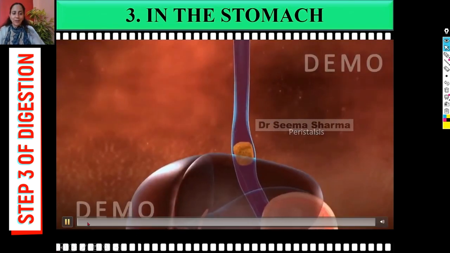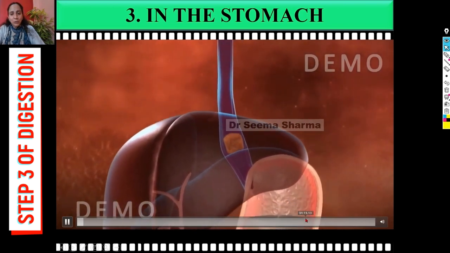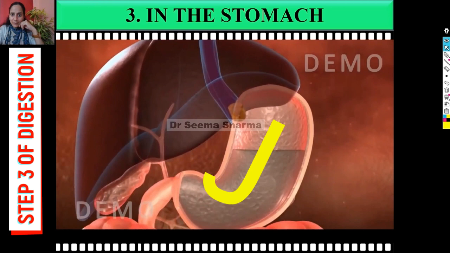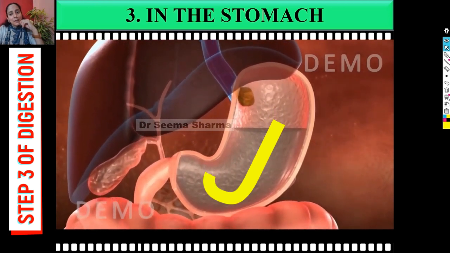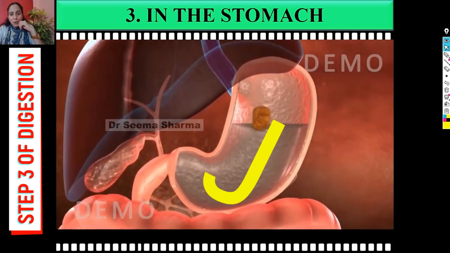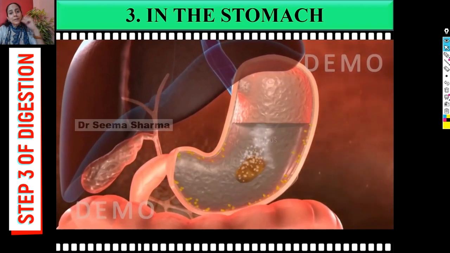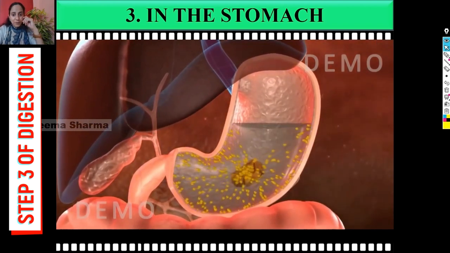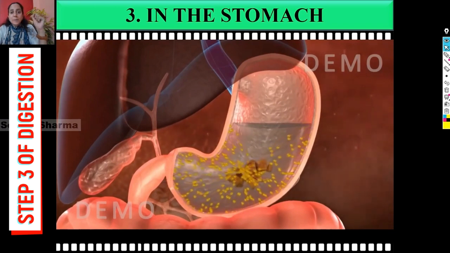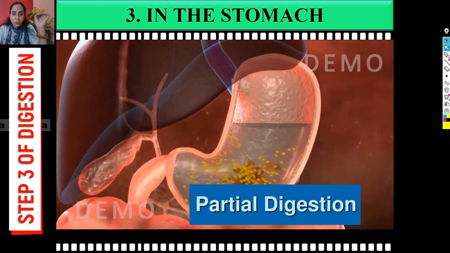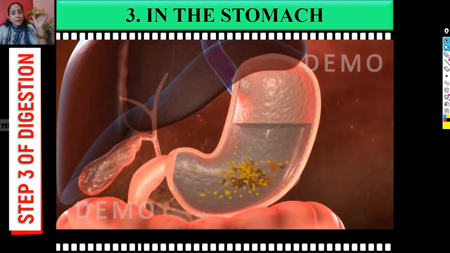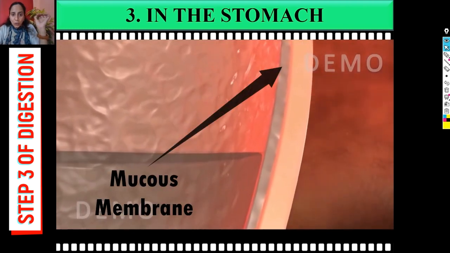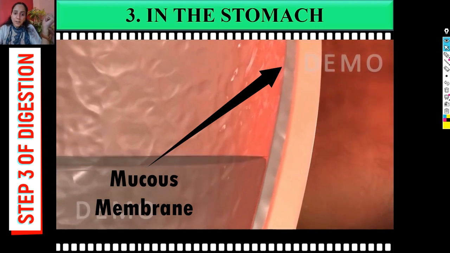Ready, viewers? See, when the food rolls down and comes into this J-shaped structure called the stomach, it is acted upon by hydrochloric acid and digestive juices. They help in partial digestion of the food. And the mucous membrane protects the inner wall of the stomach from the action of HCl.